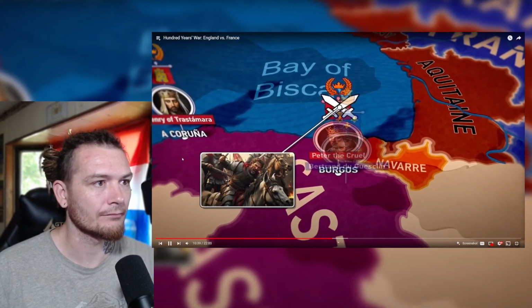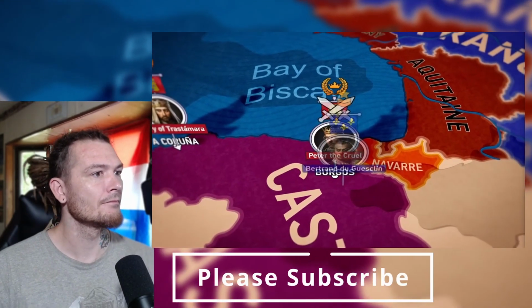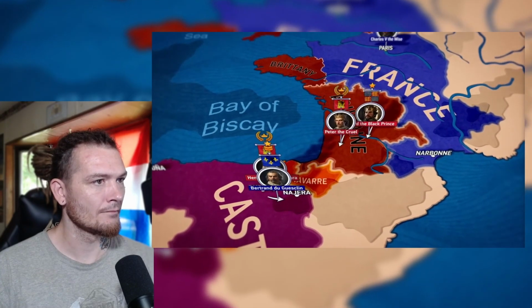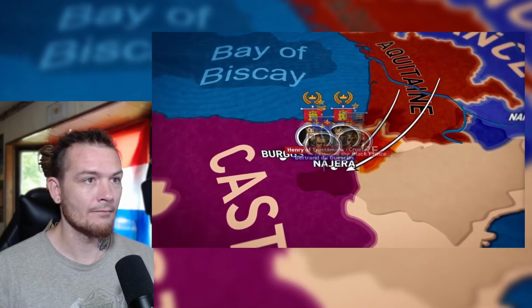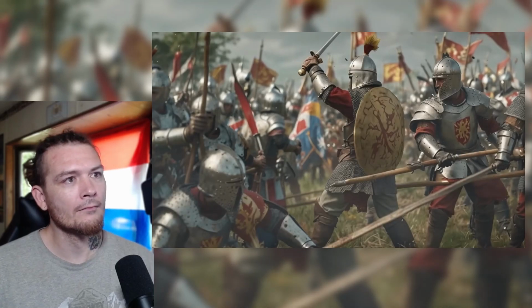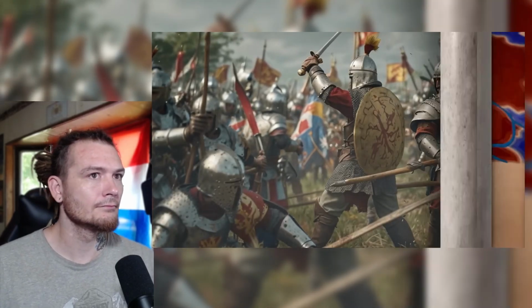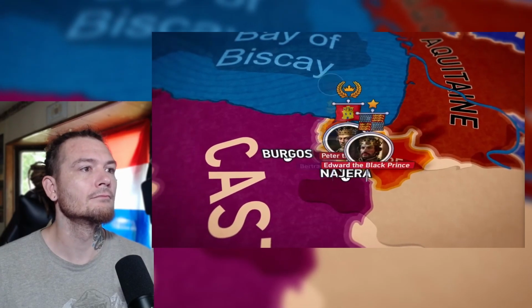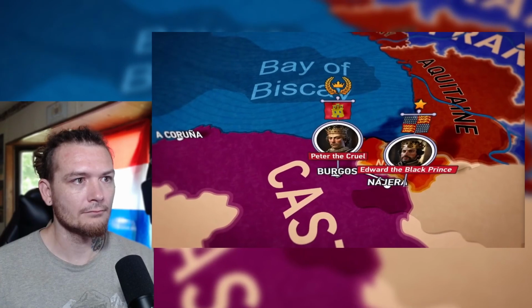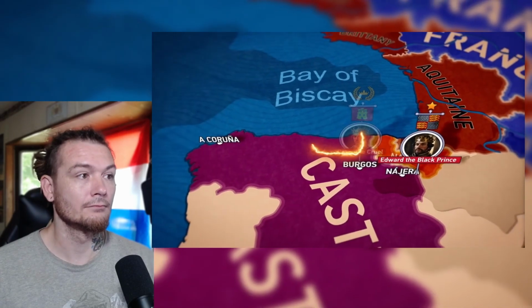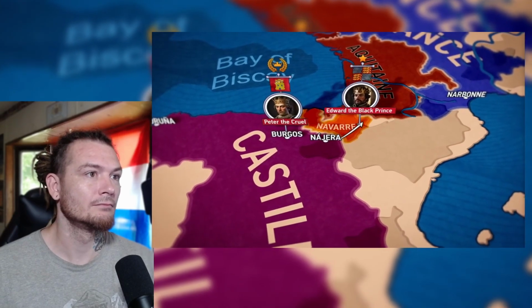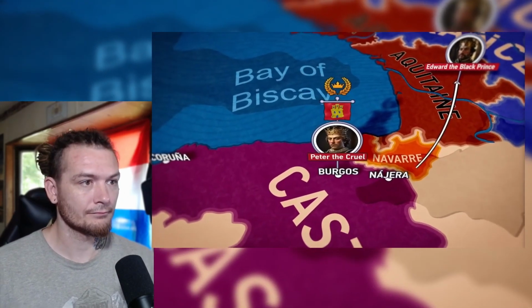Guesclin easily defeated the Castilian king Peter I the Cruel, who fled to the English. Peter then allied with Edward the Black Prince and returned to Castile with 8,000 mercenaries. The armies met at the Battle of Nájera. Taking advantage of Henry II's misfortune, Peter the Cruel and the Black Prince's forces defeated the Franco-Spanish troops and captured Bertrand de Guesclin. However, after the victory, Peter I did not pay his soldiers and failed to grant the promised lands to the Black Prince. Edward abandoned the Castilian king, which soon ended Peter the Cruel's reign.